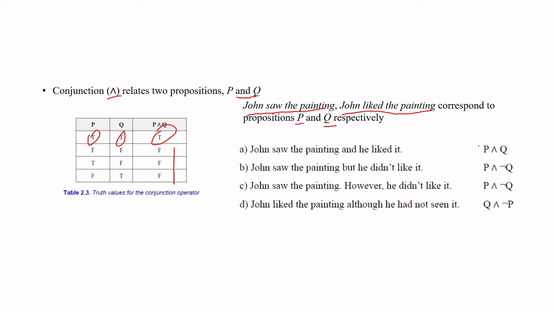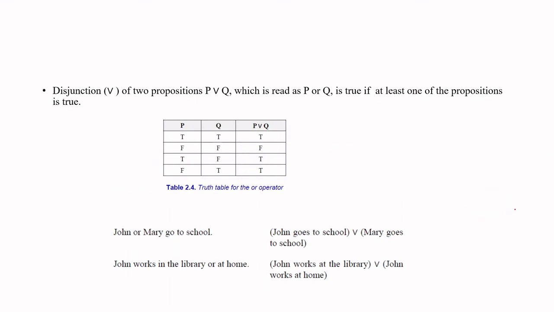Now, when you say John saw the painting and he liked it, that is P and Q. John saw the painting, but he didn't like it: John saw the painting is true and he did not like it is not Q. John saw the painting, however, he didn't like it: the same meaning, P and not Q. John liked the painting, although he had not seen it: John liked the painting is Q, and although he had not seen it is not P. So this is how we combine statements.